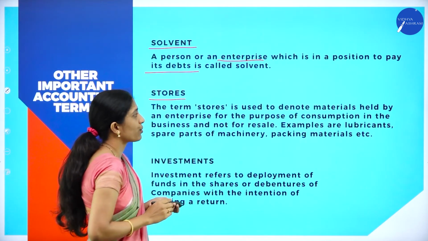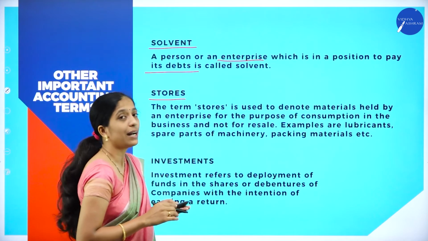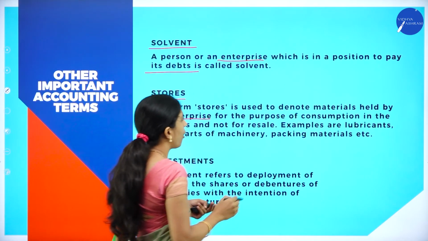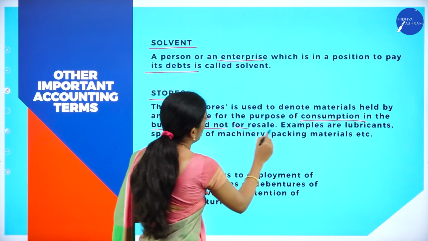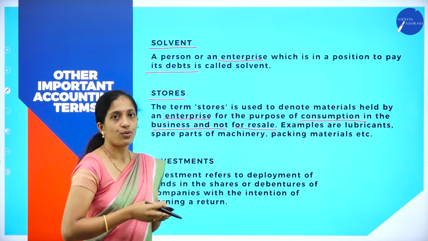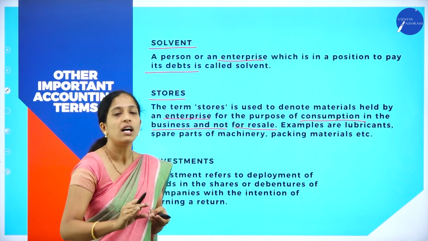Next is stores. Now what do you mean by stores? The term stores is used to denote the material held by an enterprise for the purpose of consumption in the business and not for resale. So these are the goods stored in an organization for consumption, not for resale.